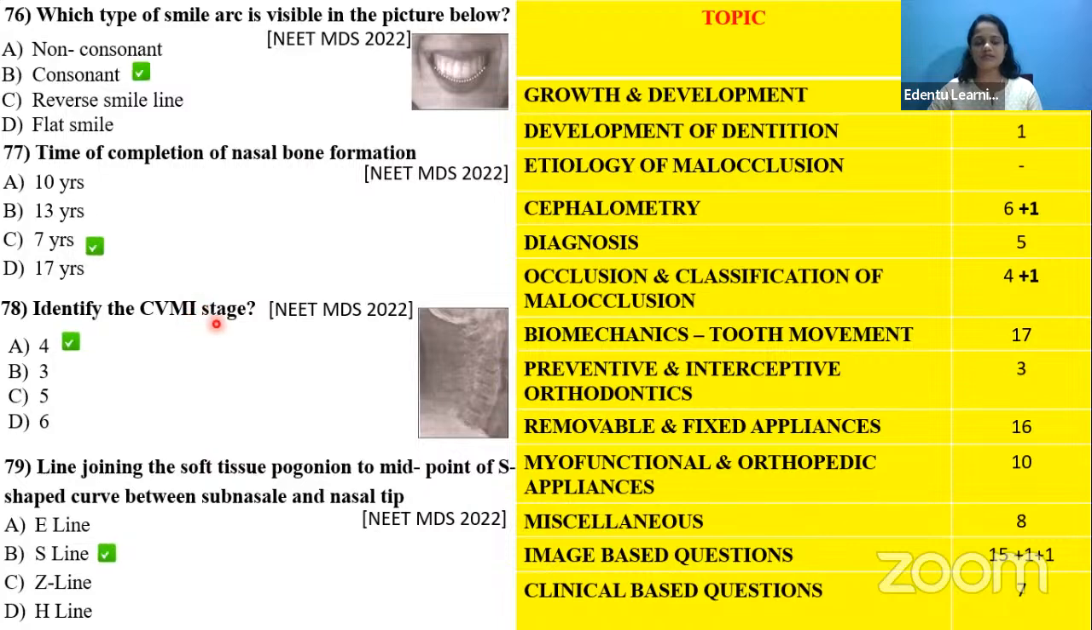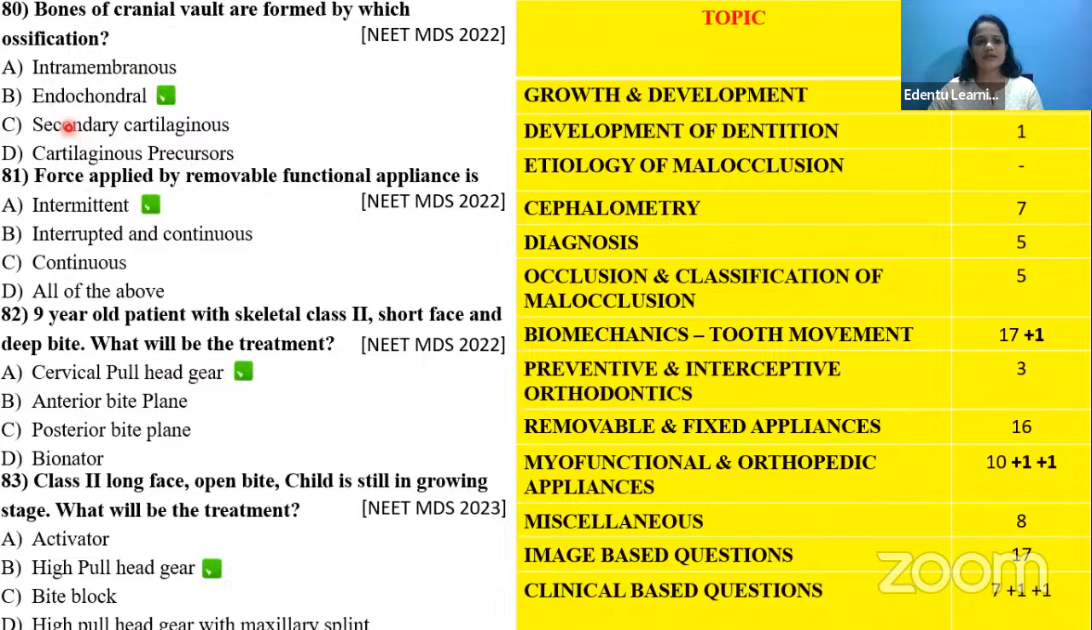Identify the CVMI stage, that is cervical vertebra maturation index. Okay, this is the CVMI stage, cervical vertebra maturation index stage. Okay, that is used to analyze the growth pattern of an individual. So that can come under the growth and development category. And the line joining the soft tissue pogonion to the S-shaped curve, again cephalometry. Next is how the bones of the cranial vault ossify, which comes under growth and development.